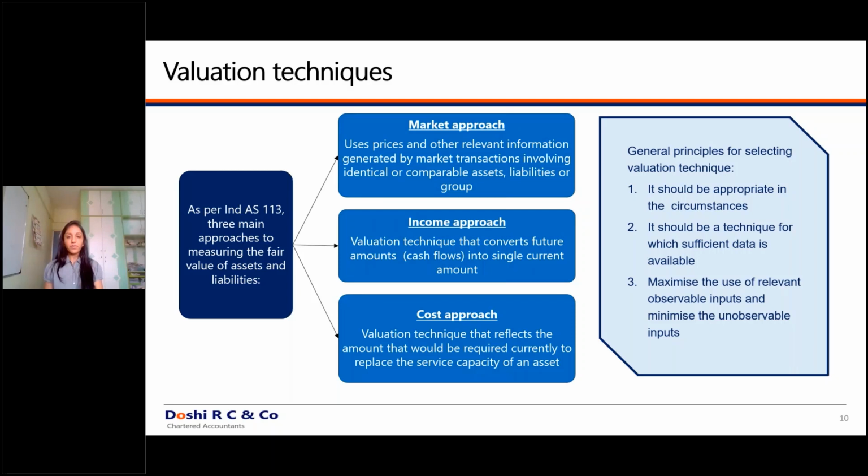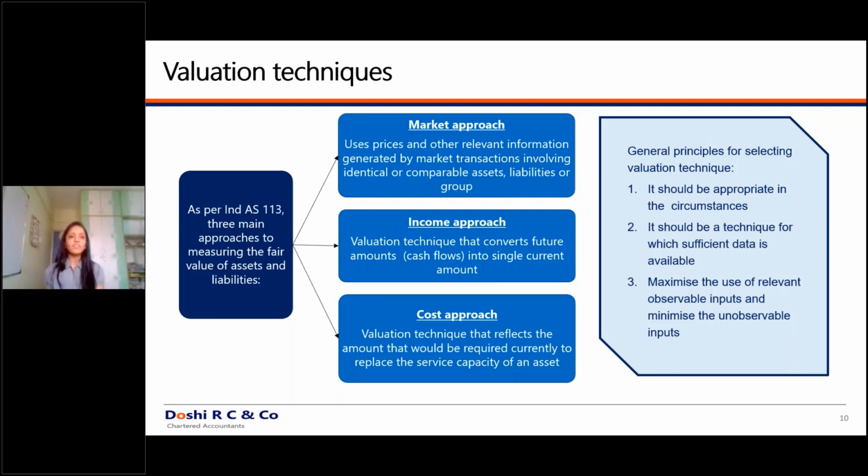Now, the general principles that have been laid by the standard is, you have to keep in mind that you have sufficient data for the purpose of fair valuation. If you don't have sufficient data, then this fair value cannot be considered as a reliable technique. Second is, you should have the majority of observable inputs.